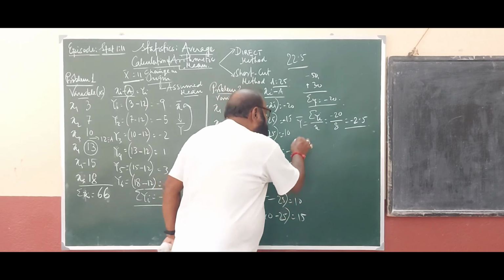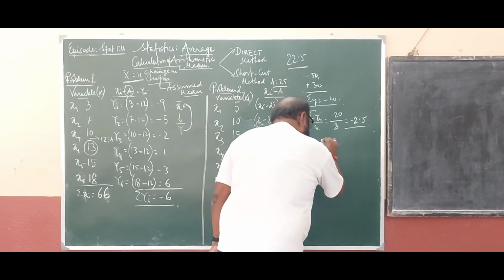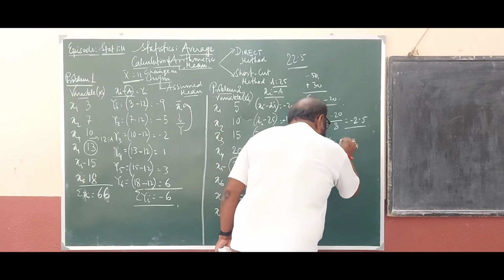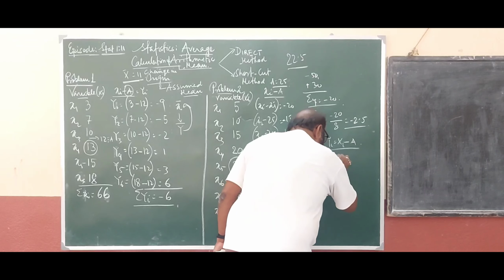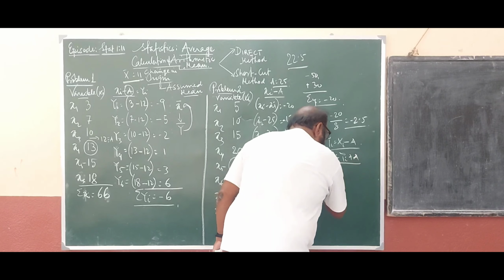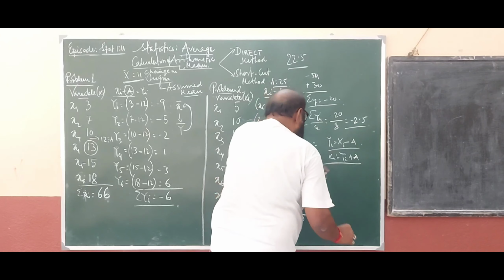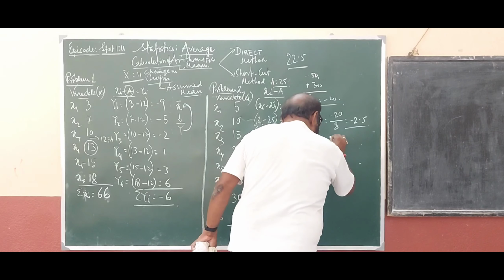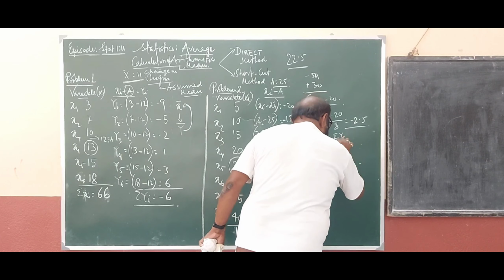Now we have to come to arithmetic mean of x. We have got yi equals to xi minus a, then xi equals to yi plus a. Clear? And in that way, x bar will be equals to a plus summation yi by n.